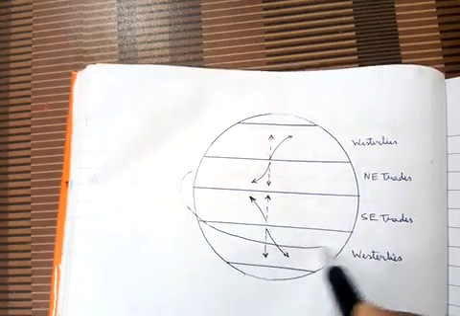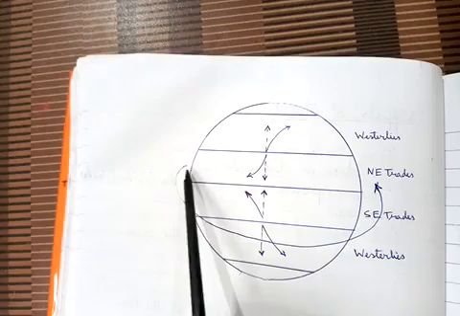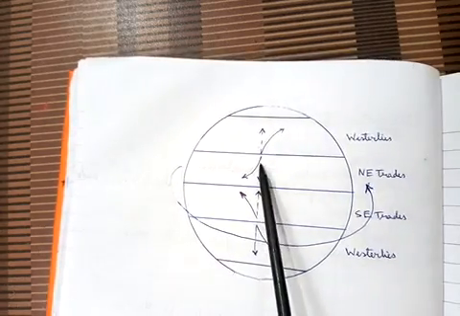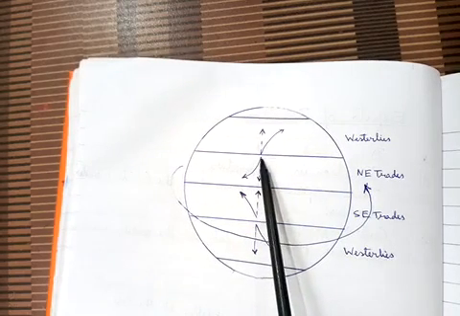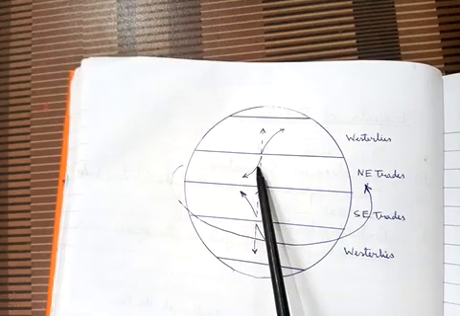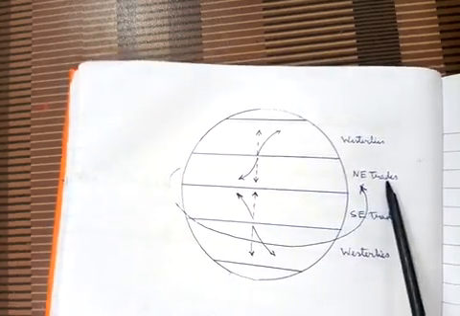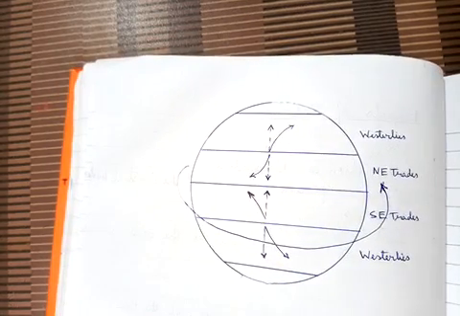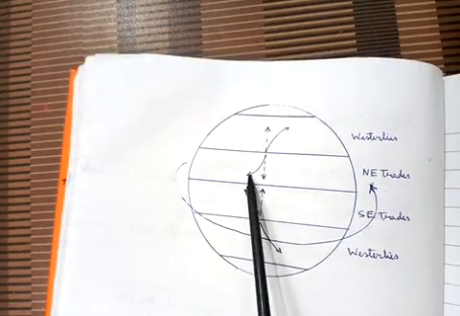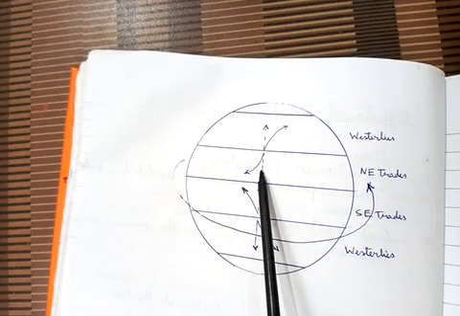This is the direction. You can find the earth rotates in this direction. So what happens here? The northeast trades deflect to the right-hand side. That's why these trade winds blow from the northeast direction, and they are called northeast trades. These winds are named after the direction from which they blow. They are called northeast trades because they are deflected to the right-hand side. Why is it so? Because of the Coriolis effect.